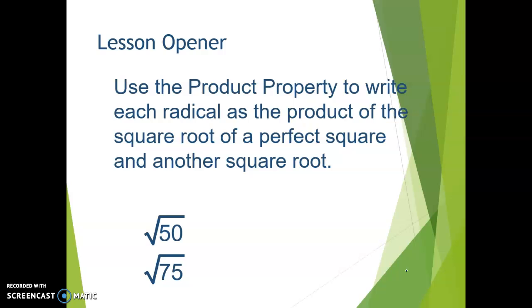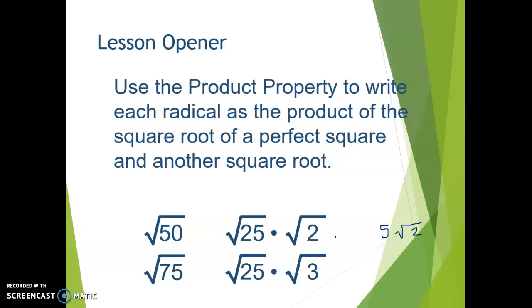The square root of 50 can be rewritten as the square root of 25 times the square root of 2. We wrote it that way because 25 is a perfect square, so if we were to simplify that even more, we would get 5 square root of 2, since the square root of 25 is 5. The square root of 75 can be rewritten as square root of 25 times the square root of 3. Again, 25 is a perfect square, so we can write that as 5 square root of 3. Remember, right next to each other, the implied operation here is multiplication because our radical symbol acts like a grouping symbol in this case, like parentheses or brackets.